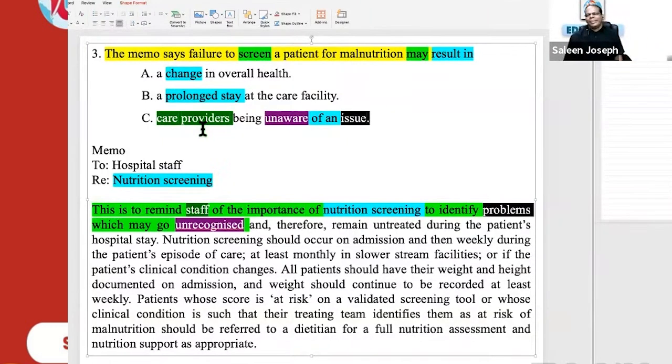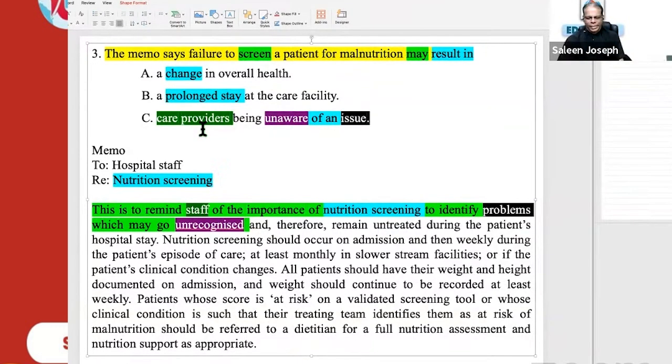If you don't screen, you don't understand what the issues affecting the patient are. Why do you screen? Why do you do the diagnosis? Why do you do scanning? All screening is aimed at identifying the problems, the issues.